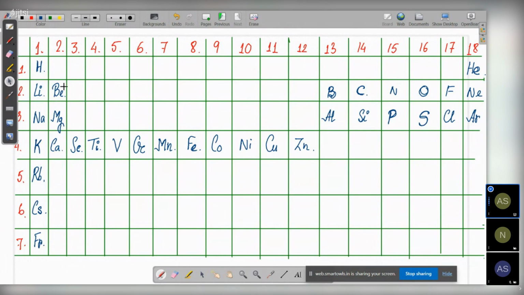Then beryllium, magnesium, calcium, strontium, barium, radium. Then let's fill the noble gases. What are the noble gases? Helium, neon, argon, krypton, xenon, radon.